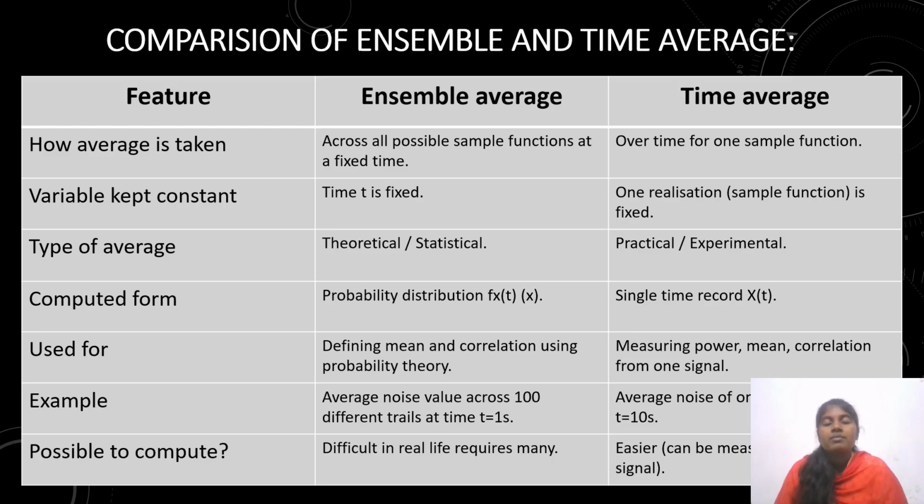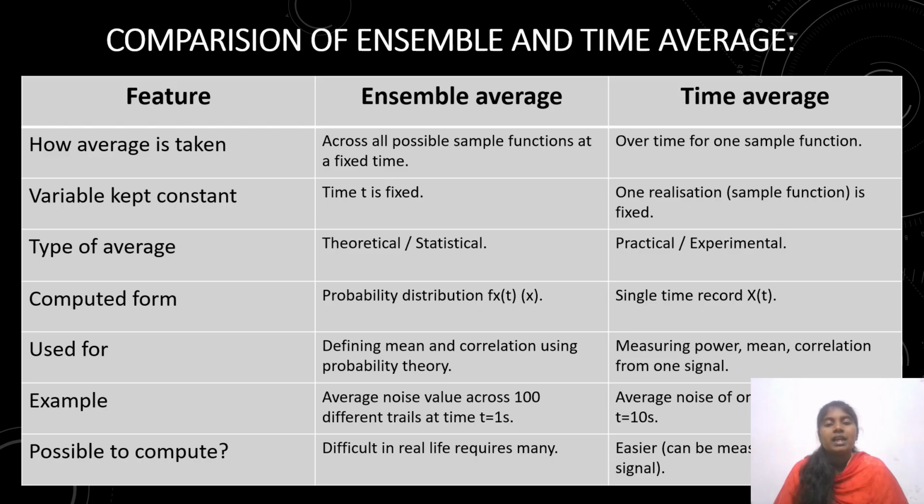Here we have three columns: features, ensemble average and time average. The first comparison is how the average is taken. In ensemble average, it is taken across all possible sample functions at a fixed time. In time average, it is taken over time for one sample function. In ensemble average, time t is fixed. In time average, one realization is fixed.